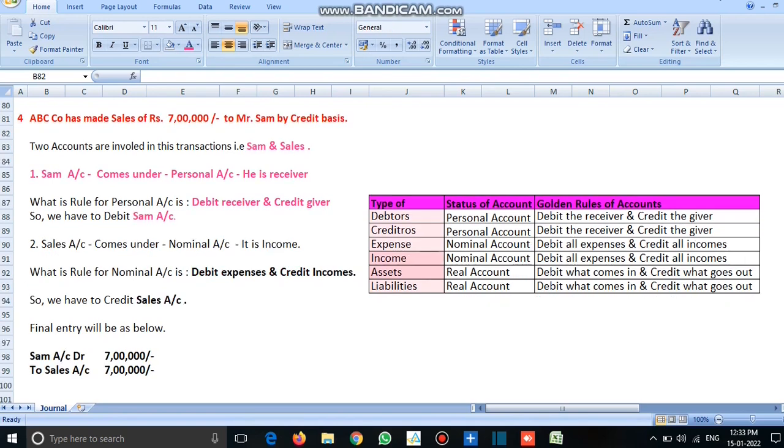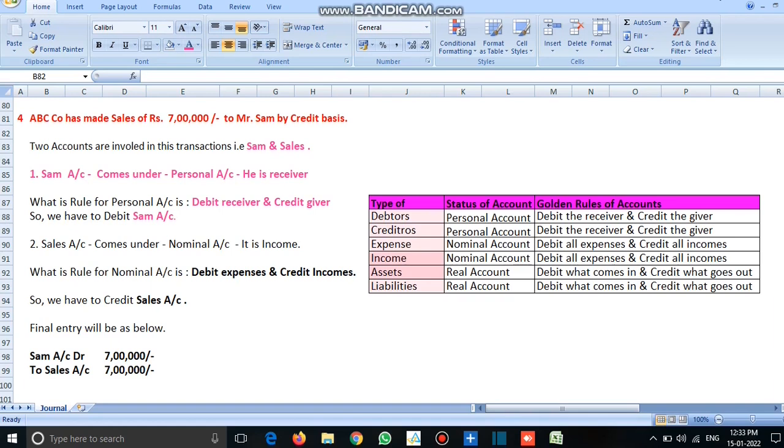Fourth example. ABC company has made sales of 7 lakhs to Mr. Sam on credit basis. In this transaction, we have identified two main accounts. One is Sam, the other one is sales account. First we will see Sam account. Sam account comes under personal account because he is the benefit receiver. As per personal account, if somebody is receiving benefit, we have to debit Sam account here.